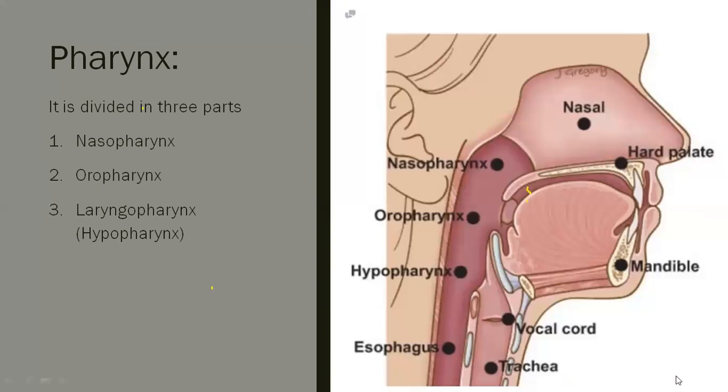And then there is the continuation of the esophagus, that is the food pipe, and another one to the larynx, vocal cord, and then the trachea. So in this way, it gets the continuation. Here the epiglottis will come when food enters inside. Before the entry of food, the epiglottis will cover it.